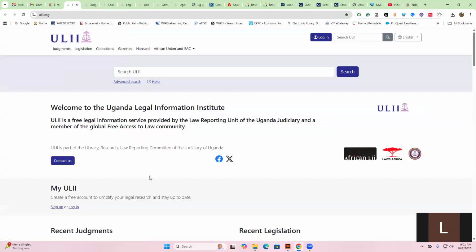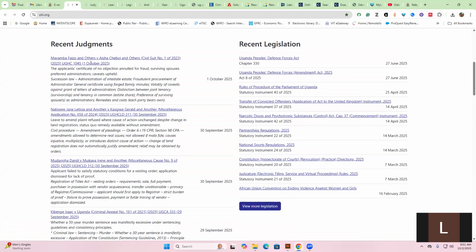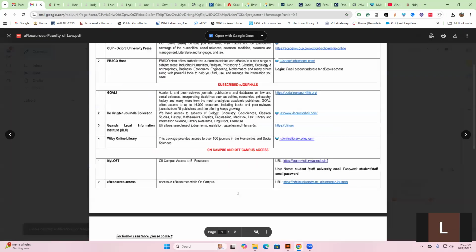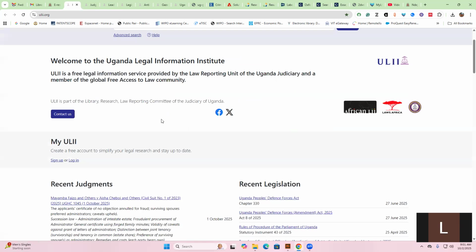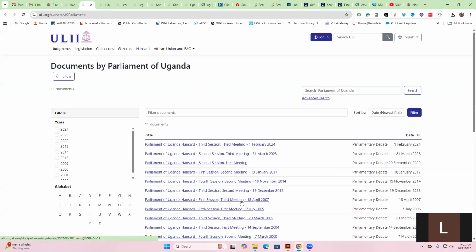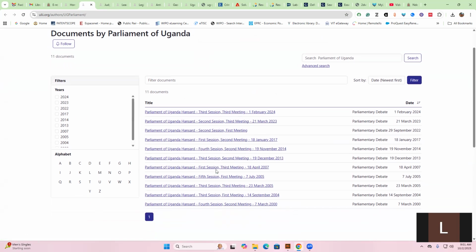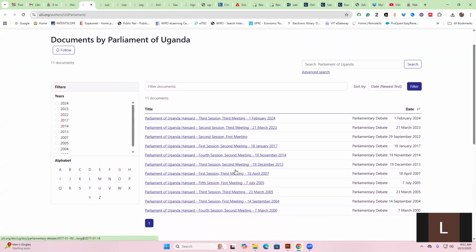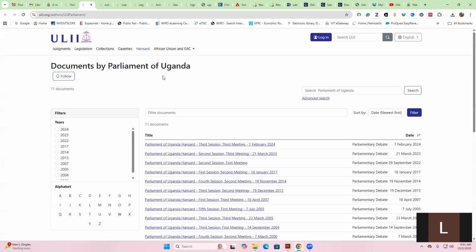And that's how you can access Woolly. It has a lot of materials which will be beneficial as far as your studies are concerned. So the Ugandan information materials, you'll be able to get them there. Maybe what we've not looked at, you'll also be able to get the answers. These are for the Parliament of the Republic of Uganda. There are different answers here. Unfortunately, they have not put their answers for 2025. The latest is 2024, in February, the third session, the third meeting. So the answers, you can also get them from here if you need to have access to them.